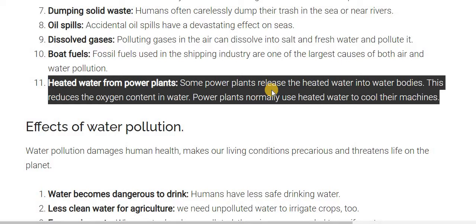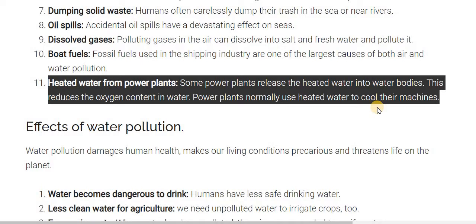So what happened? This heated water reduces the concentration of oxygen in the water. It means the oxygen content in the water is reduced, and power plants normally use the heated water to cool their machines. Ultimately, it has a harmful effect on aquatic life.